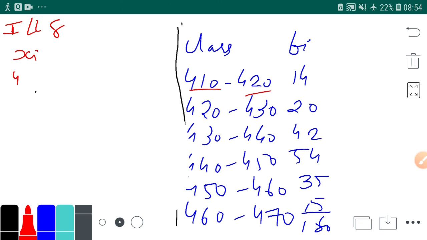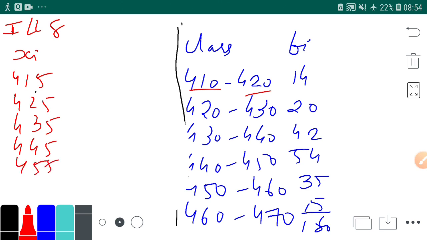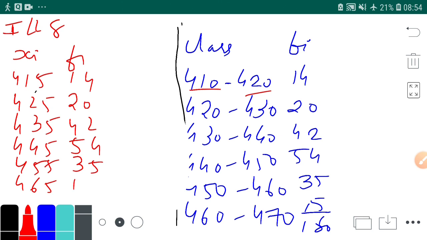So xi is 415, 425, 435, 445, 455 and 465. Then for frequency we take it as it is: 14, 20, 42, 54, 35 and 15.